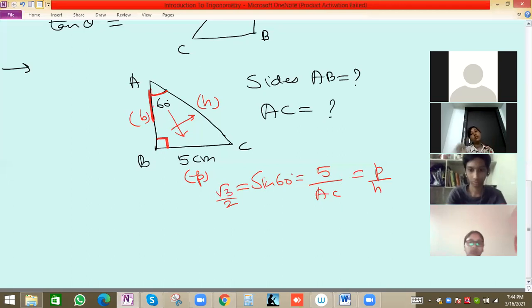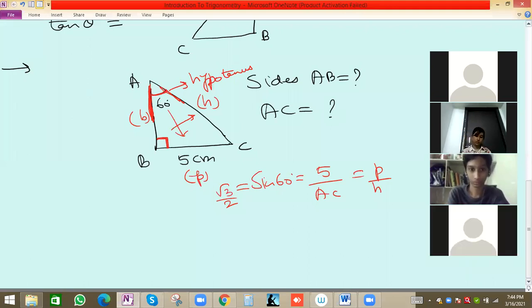Theta is attached to these two sides, AB and AC. AC we know is the hypotenuse, so the remaining side attached to the 60 degree will be the base, or we can say adjacent side.